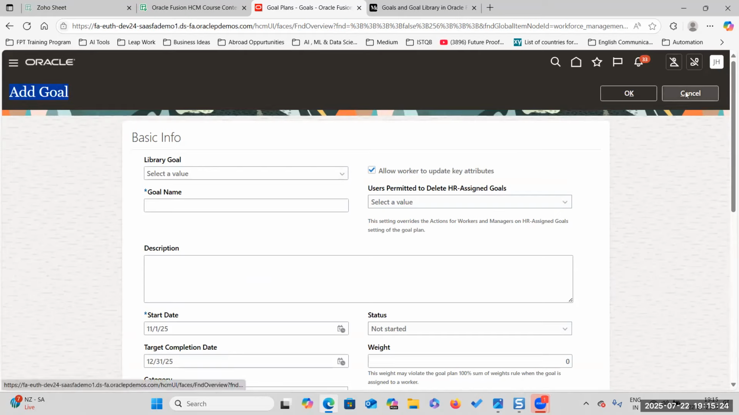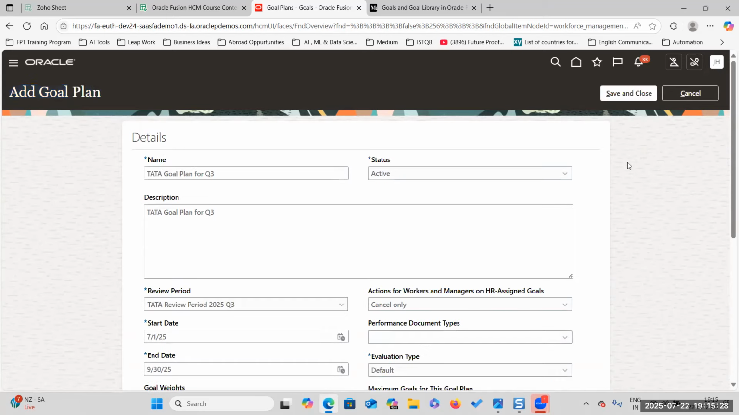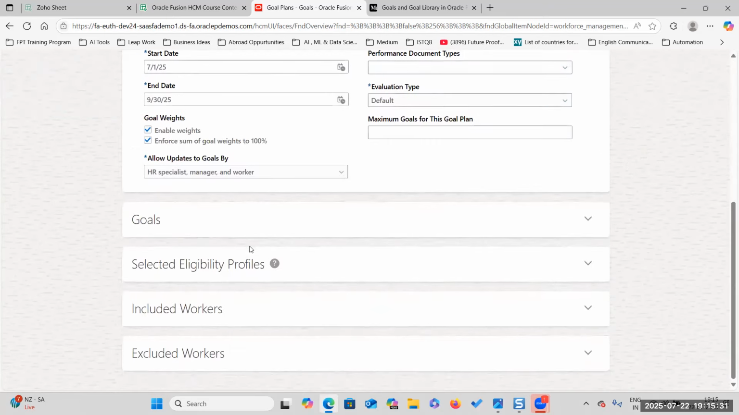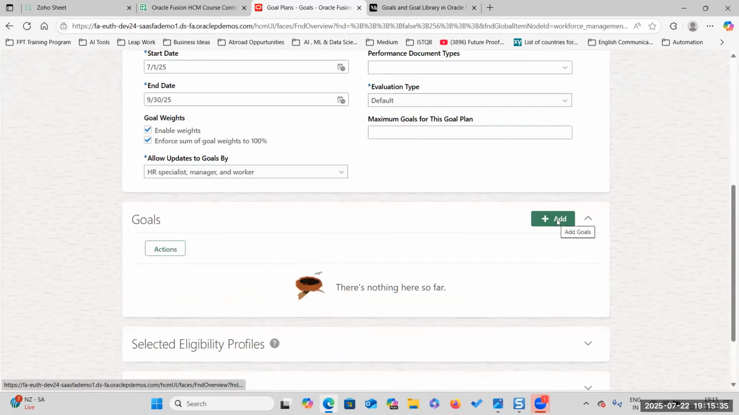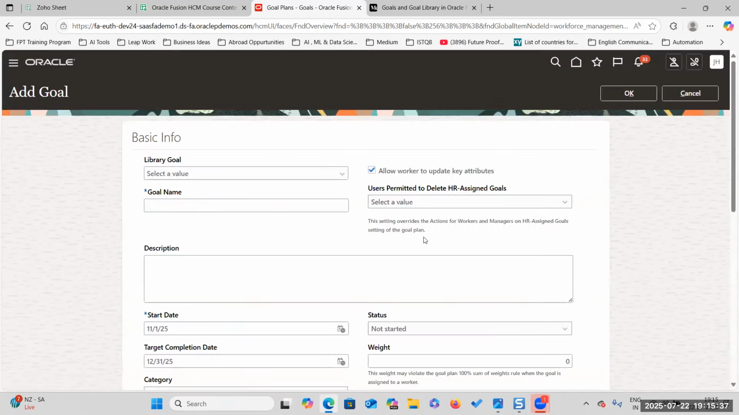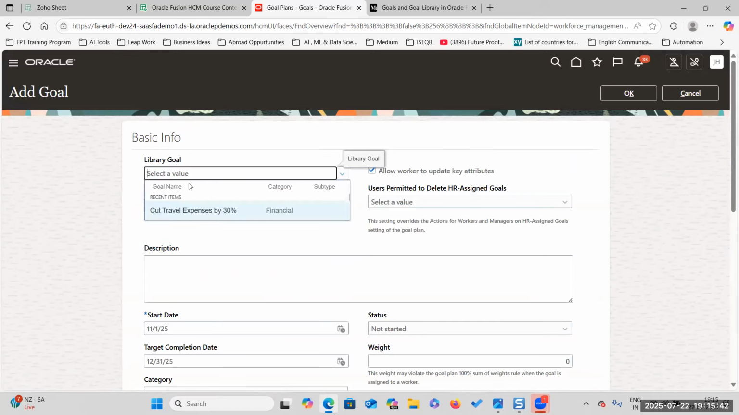Suppose if we click on cancel, we will come to the goal plan. Now, once you click on goals and click on add, you will go to a new page. So this is a completely new page. We want to select from the library goals.